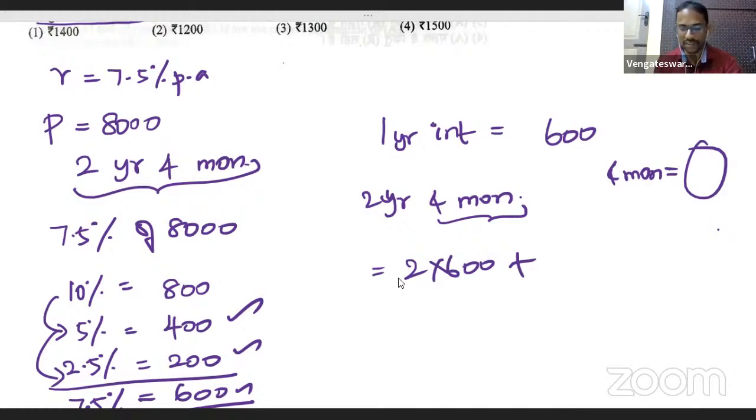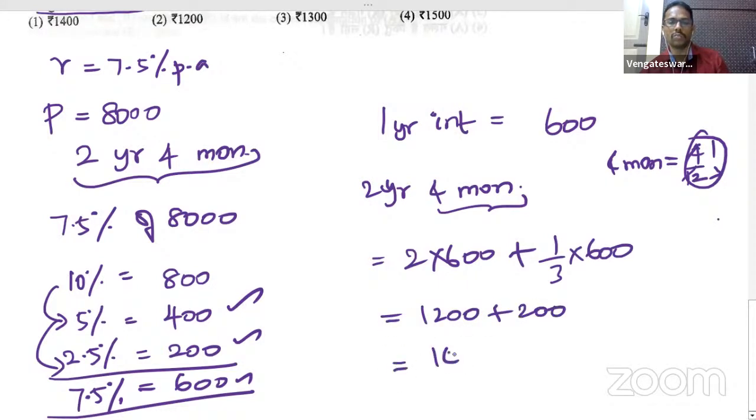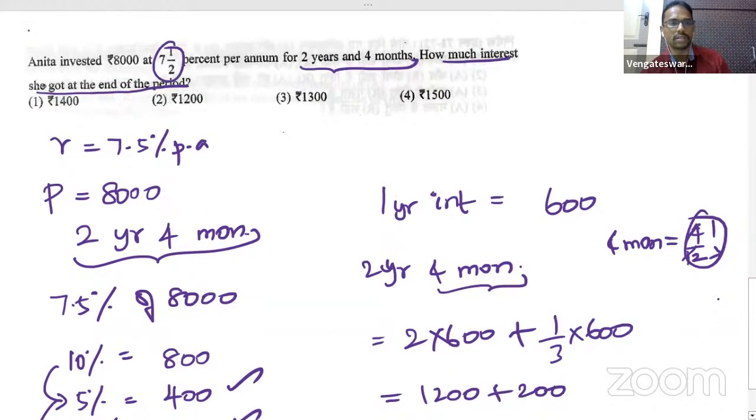Very good. I can see in the chat box now: 1/3 of it. Why 1/3? Because it's 4 by 12, right? 1 full year is 12 months, so 4 months is 4 by 12, which is 1/3. So that means 1/3 of 600, which is 200. Now complete this calculation: 1,200 plus 200 gives you 1,400. 1,400 is your answer.